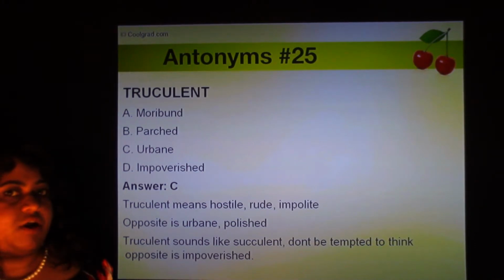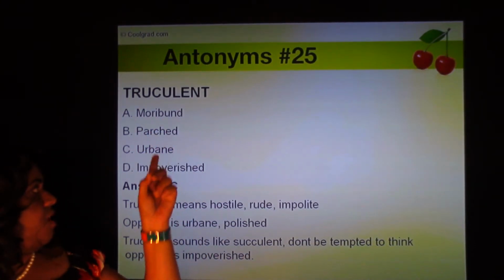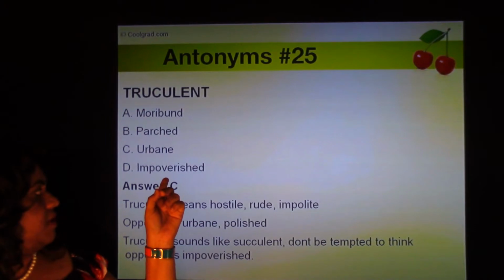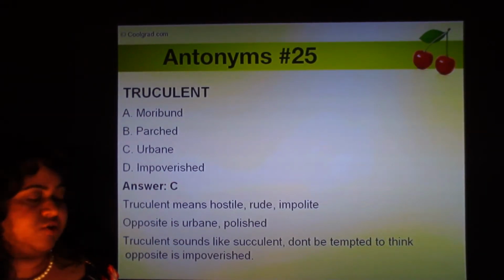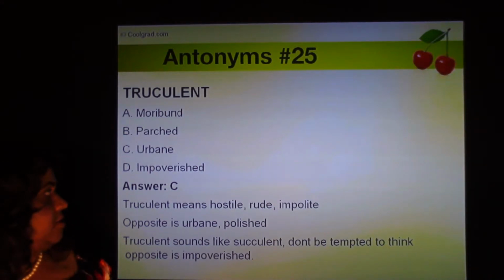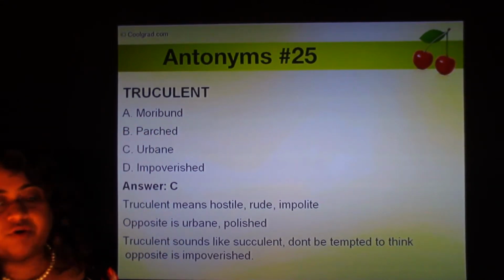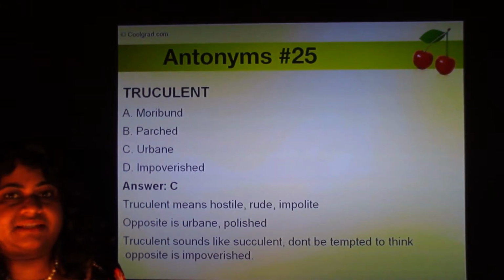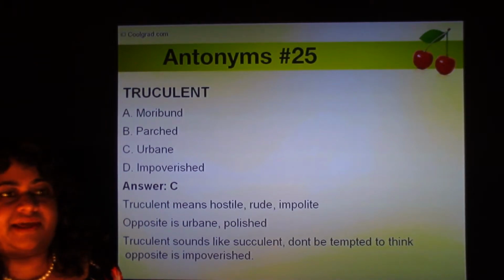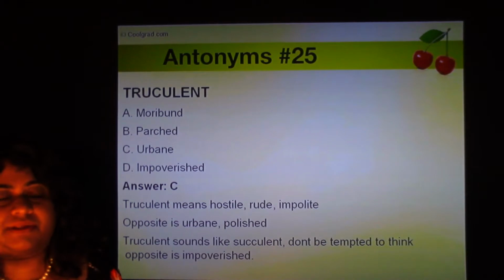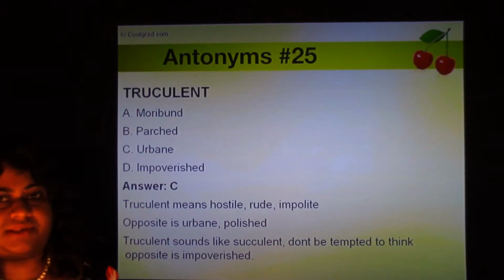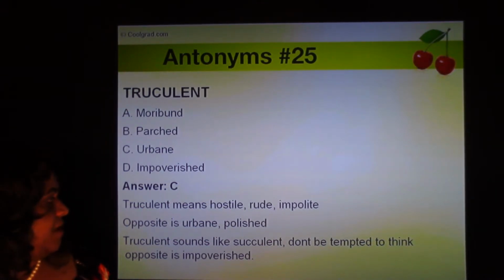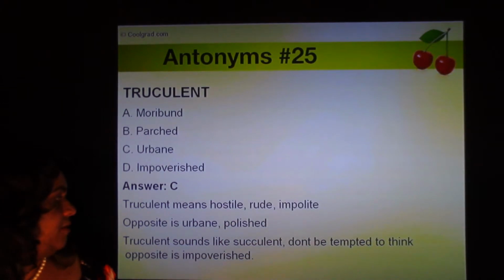Truculent. The four options are moribund, parched, urbane, and impoverished. Truculent means hostile, rude, or impolite. If you've never heard of truculent before, it somehow sounds like succulent, right? You may think it's like a sponge, something that absorbs a lot of water. That's what it sounds like, right? But truculent is nothing to do with succulent. Truculent means hostile, rude, impolite.